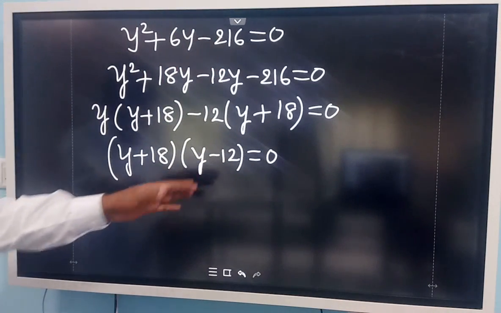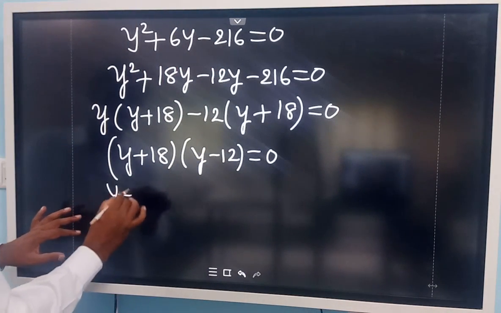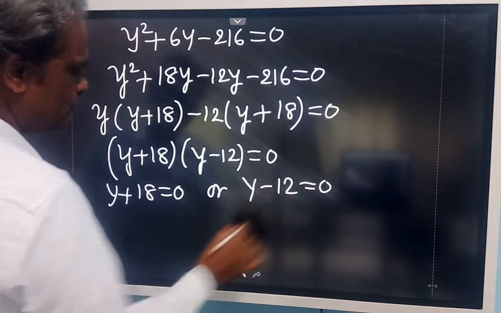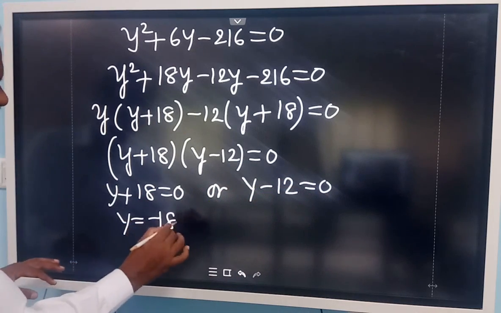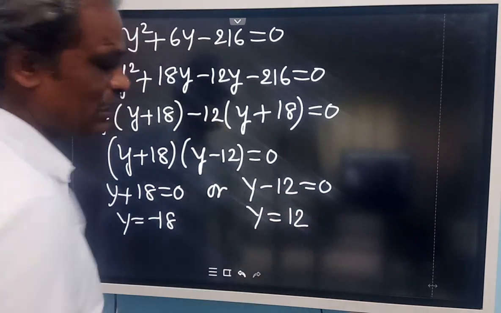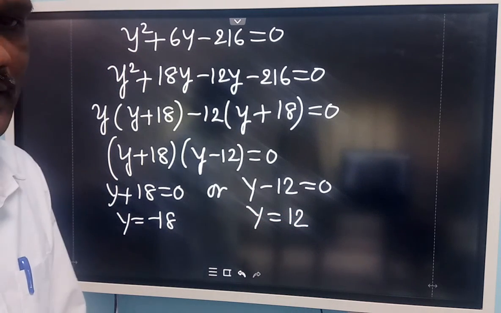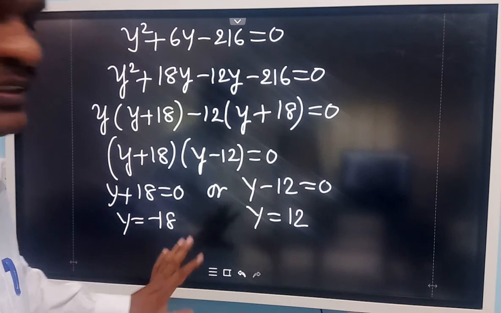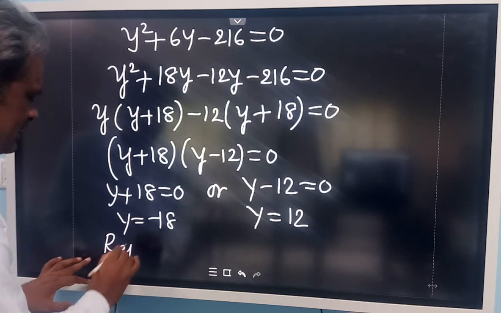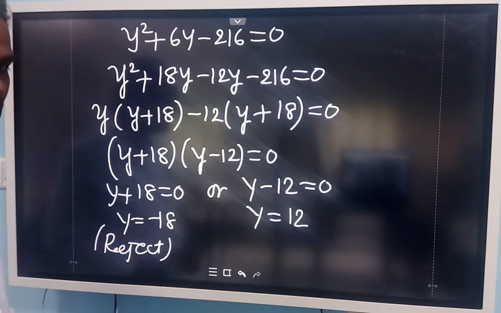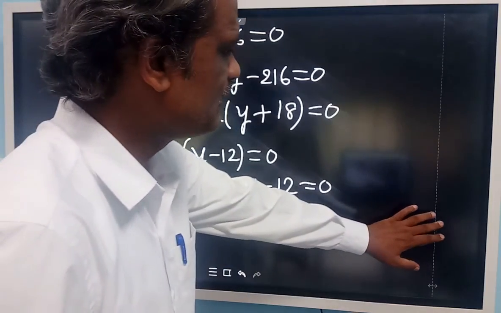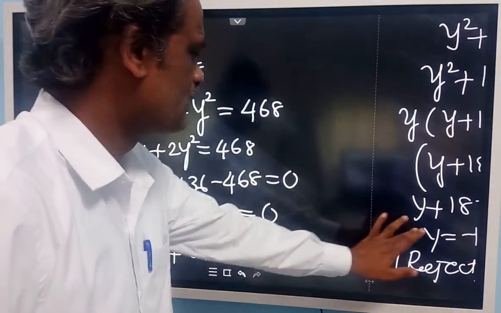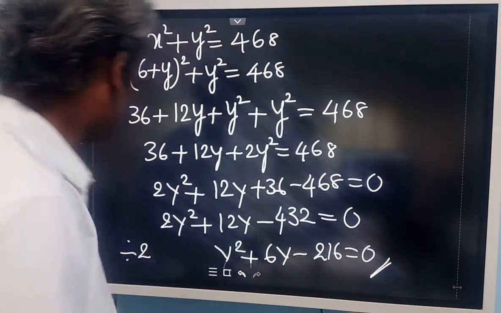Now the product of these two factors is equal to 0, which means y plus 18 is equal to 0 or y minus 12 is equal to 0. So y is equal to minus 18 or y is equal to 12. Again you tell me which one you have to reject. Can you accept a negative value here? Because it is the length of the side, it should not be negative. Reject the negative value, because a side cannot be negative. So y is the length of the side of the smaller square.